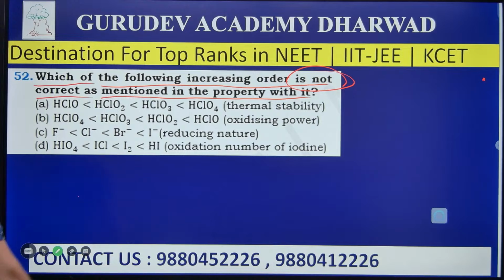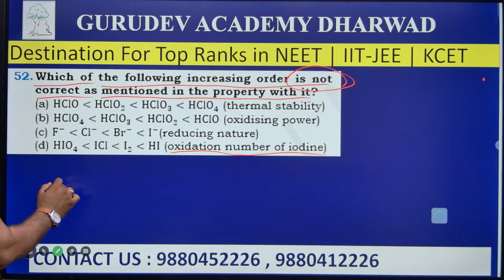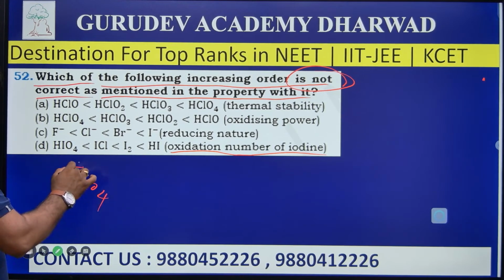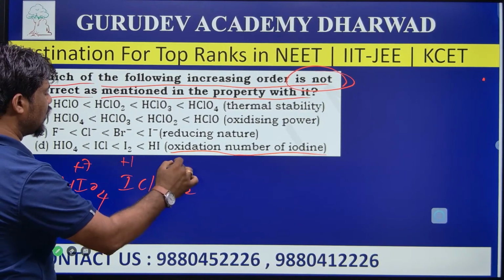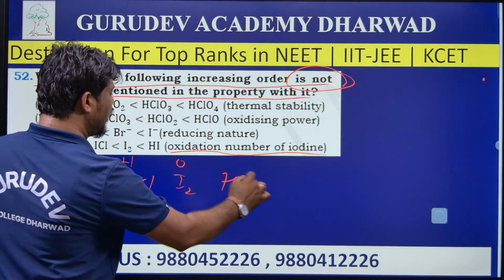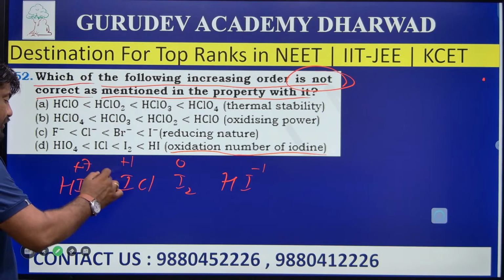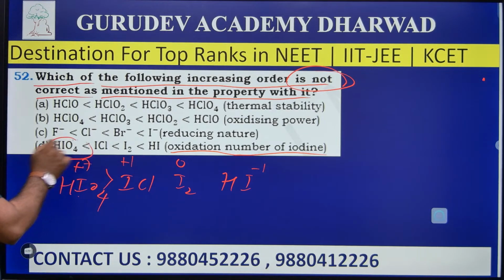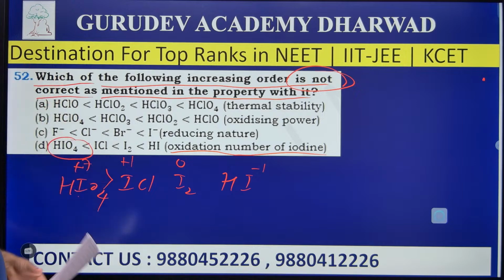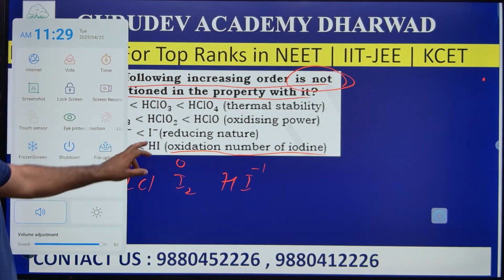From options A, B, C and D, I will start with the oxidation number of iodine. In HIO4 the oxidation number is +7. In ICl the oxidation number is +1. In I2 the oxidation number of iodine is 0. In HI the oxidation number of iodine is -1. Here HIO4 has the greatest oxidation number compared to the others, but in option D it is given as lesser, so the increasing order is not correct in option D. So option D is the right answer for the question here.